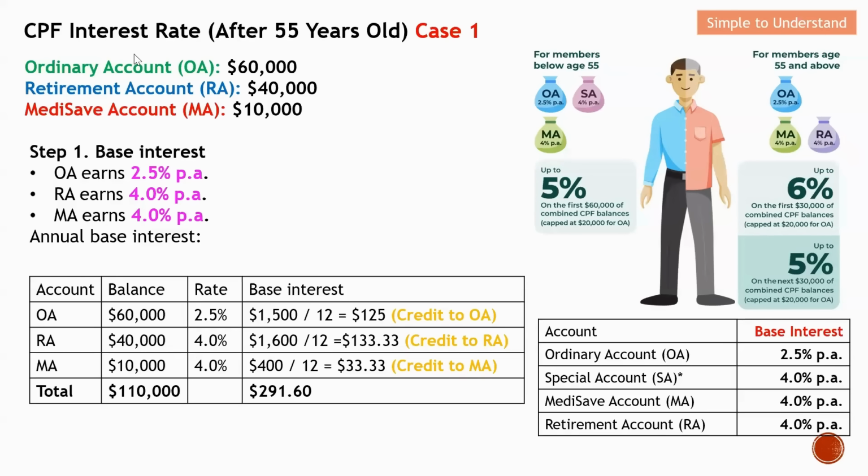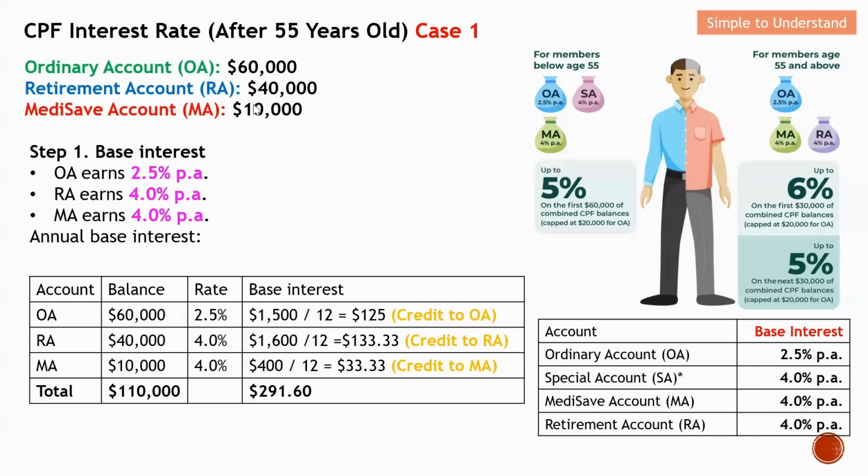Let me do the base interest rate calculation first. Keep this in mind: we are doing this for a CPF member who is after 55 years old. So this will be scenario number one. Let's say he has these accounts in the CPF. Under OA, he has 60K. Under RA, he has 40K. While in his MA, he has 10K.